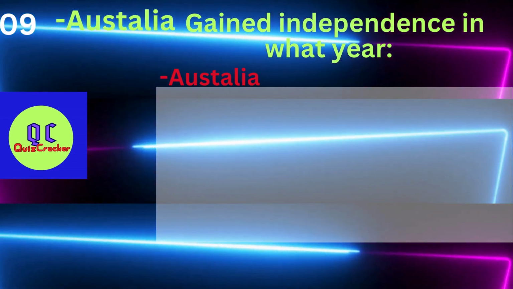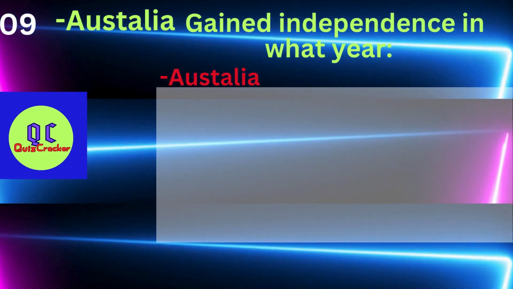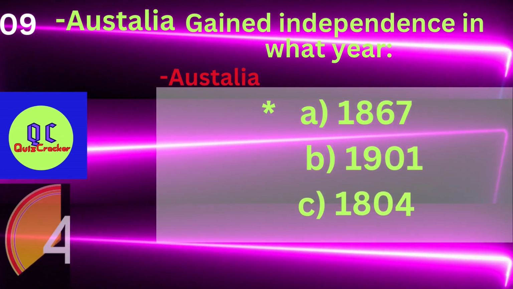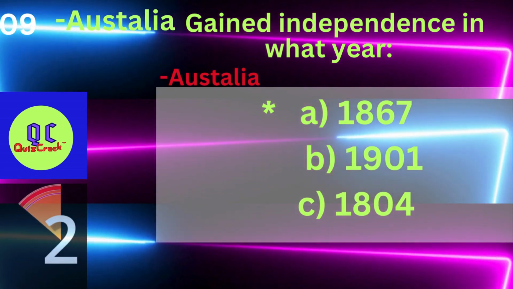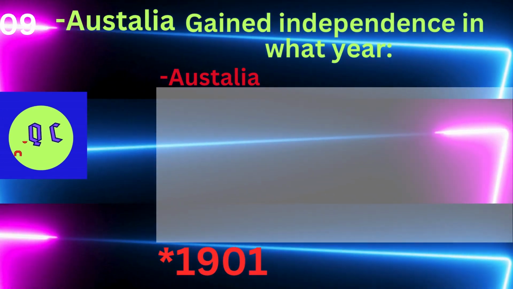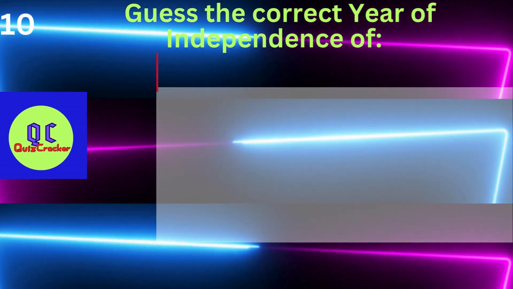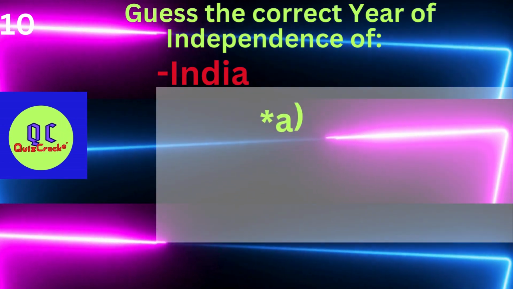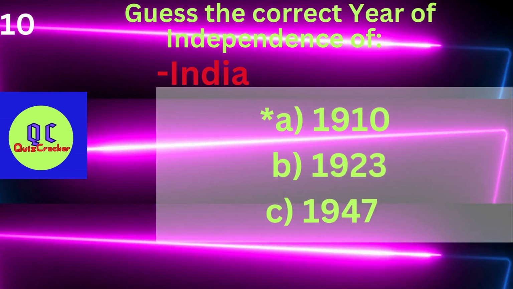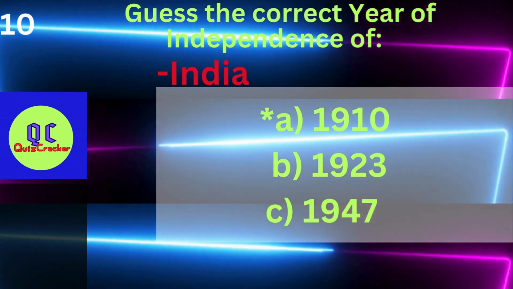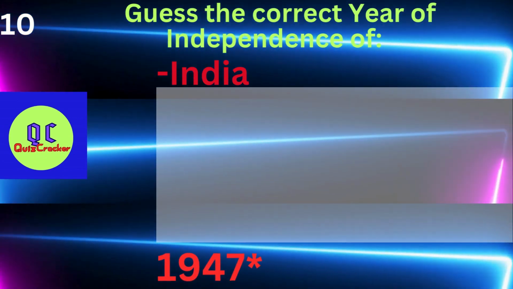Australia gained independence in what year? A. 1867 B. 1901 C. 1804. It's 1901. Guess the year of independence of India. A. 1910 B. 1923 C. 1947. It's 1947.